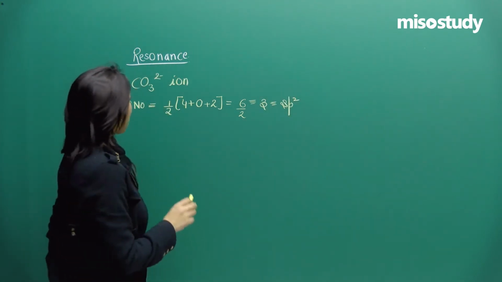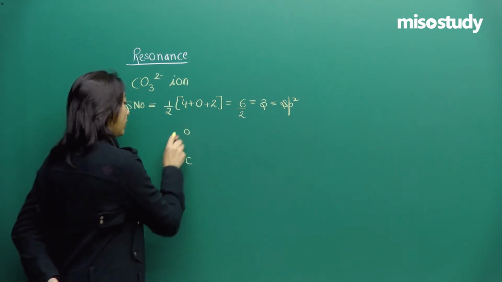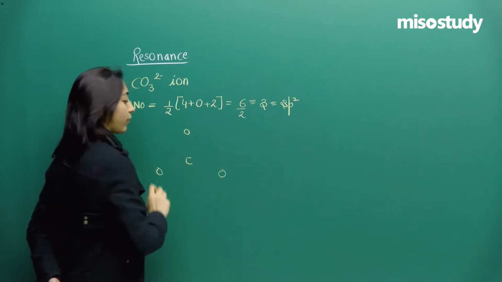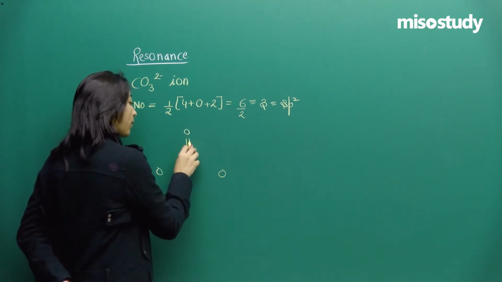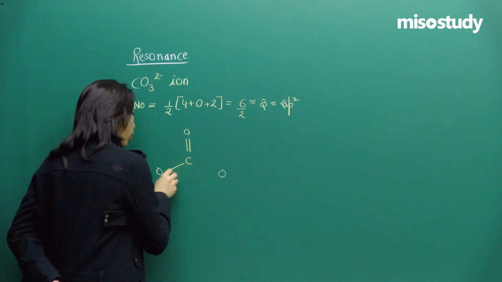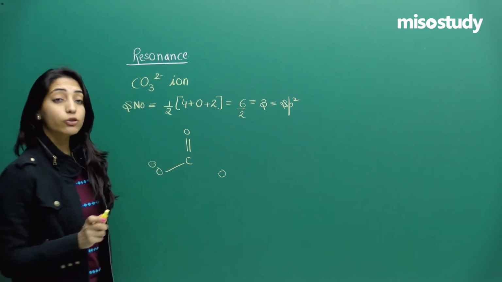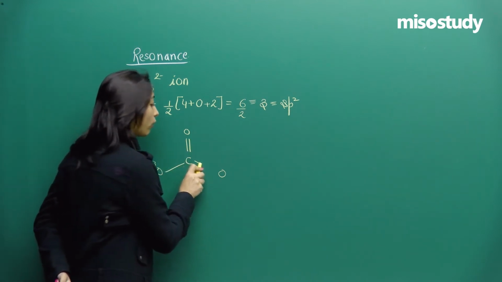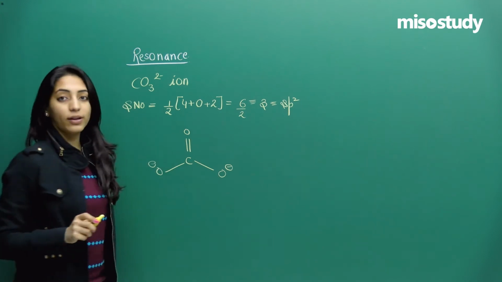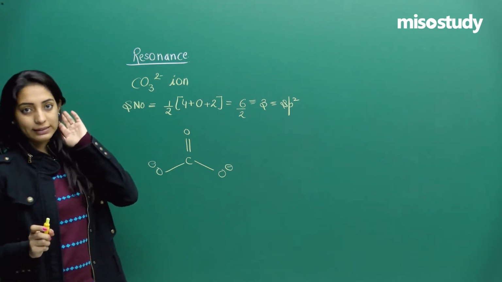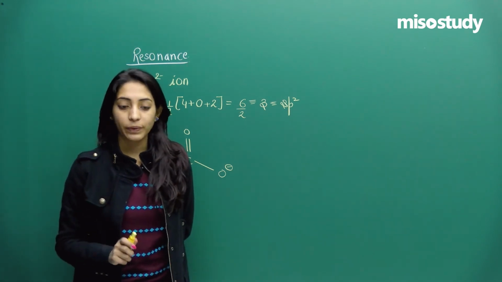Okay. So now since carbon is sp2 hybridized, carbon will be in the center and 3 oxygens will be somewhere here, right? So see, carbon will form a double bond with this oxygen, a single bond with this oxygen, and since we have CO3 2 minus and carbon can form a total of 4 bonds and 2 negative charges are there, another single bond with a negatively charged oxygen. So this is how you will draw the structure of the carbonate ion.